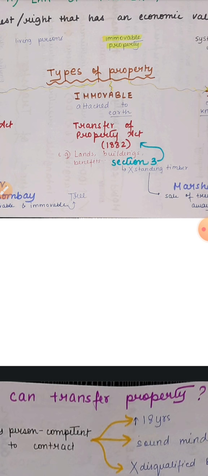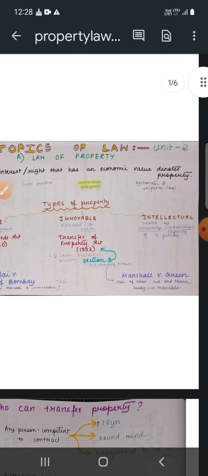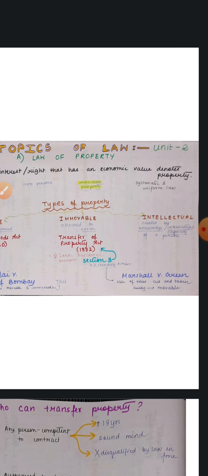Fruits too fall under the category of immovable property. Then we have another type of property, intellectual property. Intellectual property is neither movable nor immovable. Any work of art created by the knowledge and intellectual capacity of a person is termed as intellectual property.